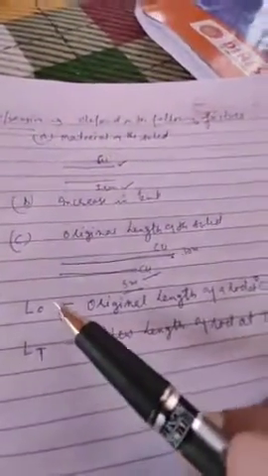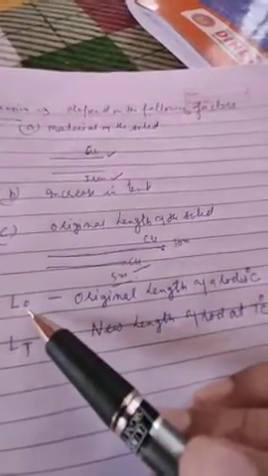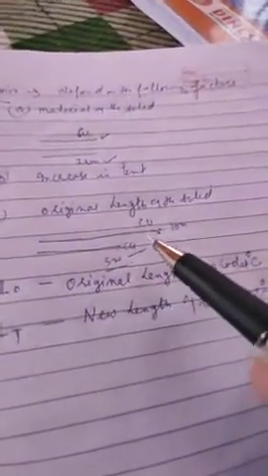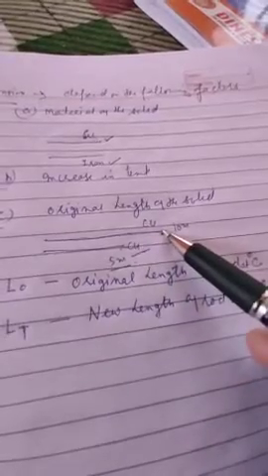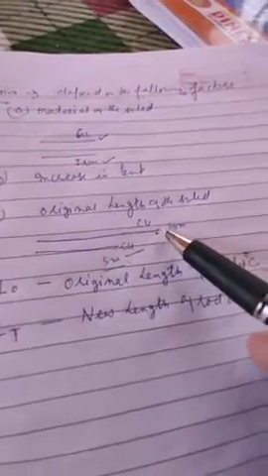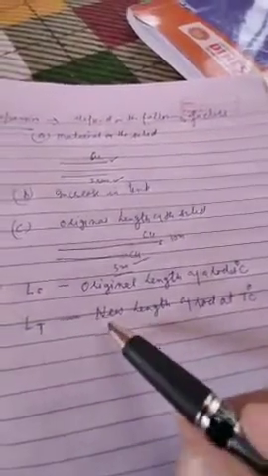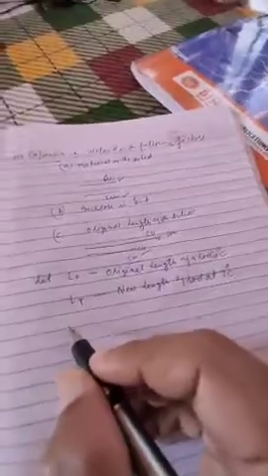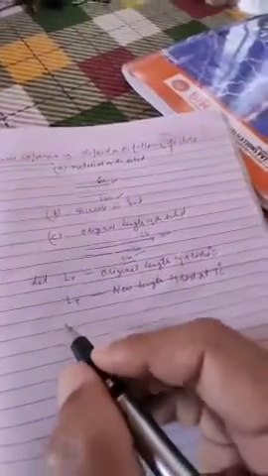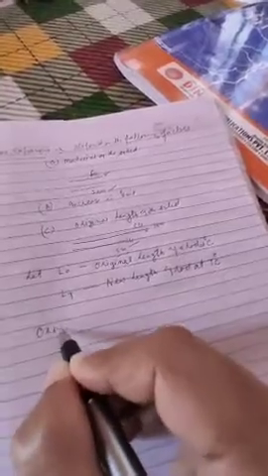First of all, what we have done, we have taken one rod and its original length is taken as L naught at 0 degree Celsius, and then after the heat is supplied to this rod, it starts expanding. So at a certain temperature T degree Celsius, let LT be the new length of the rod. तो now we will find the increase in length. अब फाइंड कैसे करेंगे?